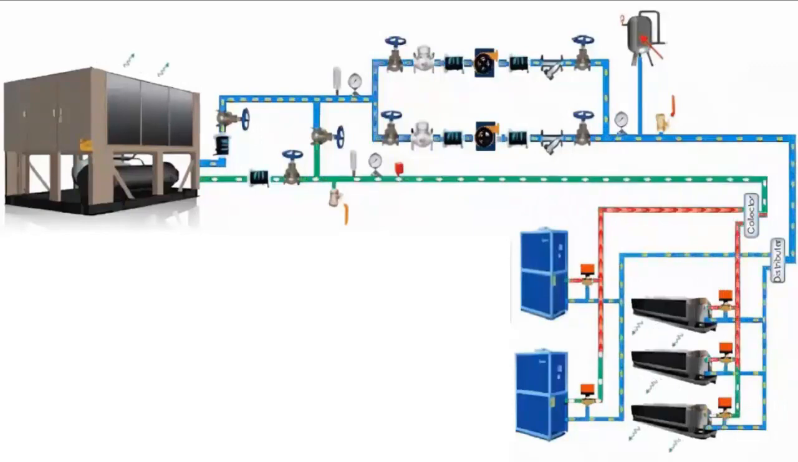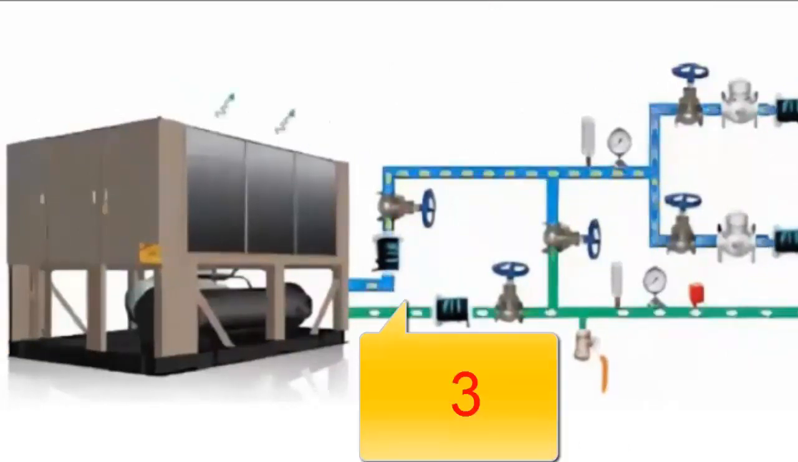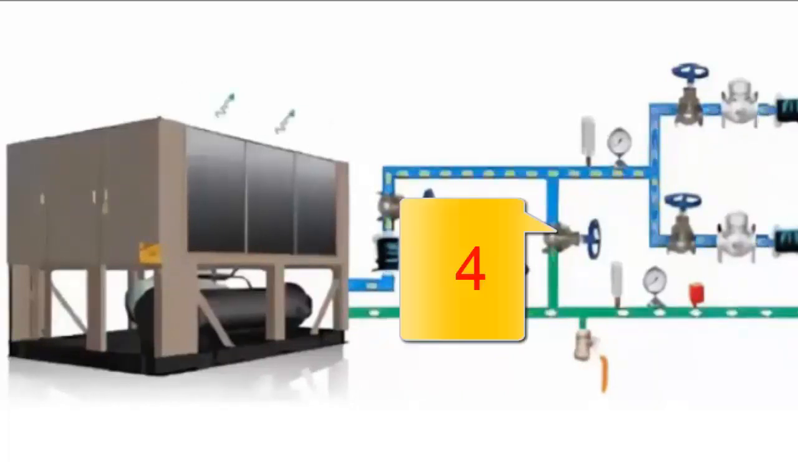2. Pipeline for the supply of chilled water. 3. Chilled water return pipe, to cool it again. 4. Here we can see a pipe which functions as a bypass, which can be used in some designs, to return part of the chilled water that is not needed in the building.